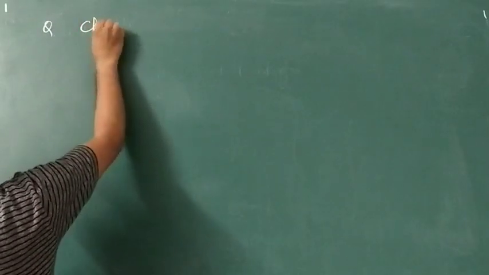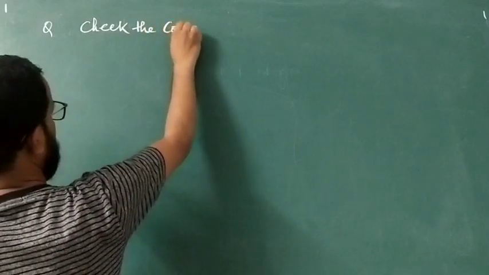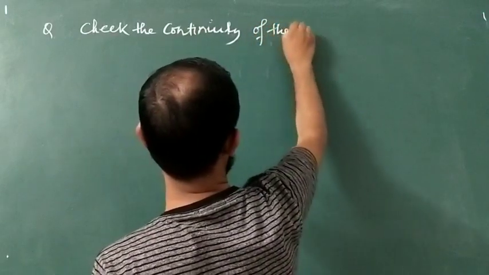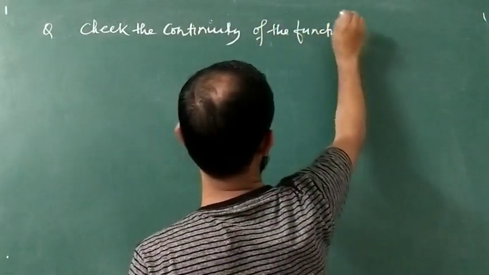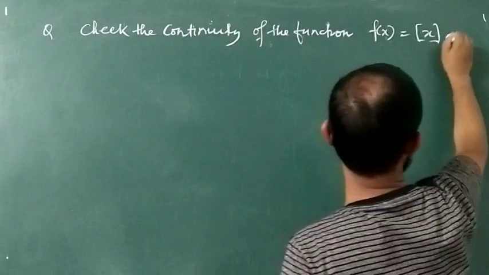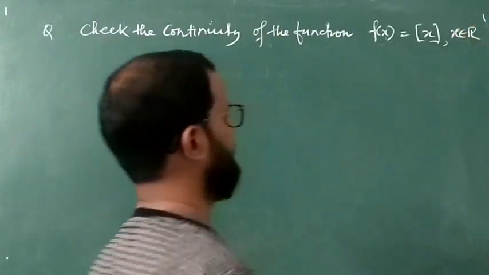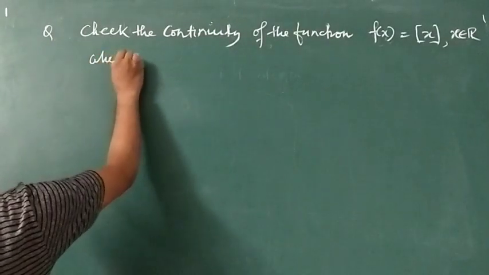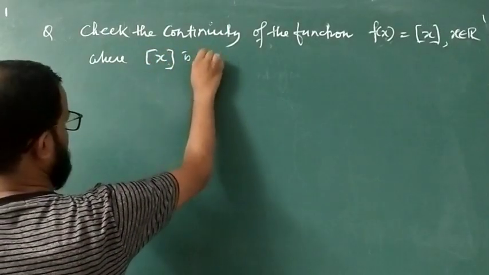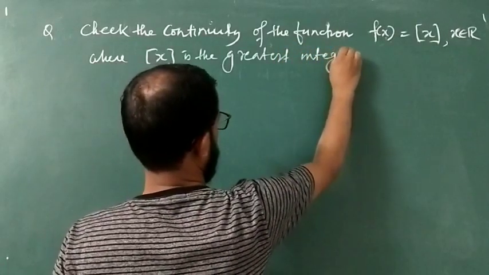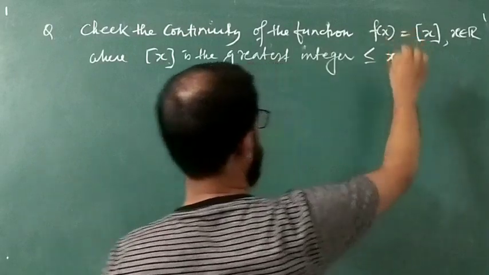The question is: check the continuity of the function f(x) is equal to box x, where x belongs to R. Okay, check the continuity of this function, where box x is the greatest integer less than or equal to x. This is the equation.